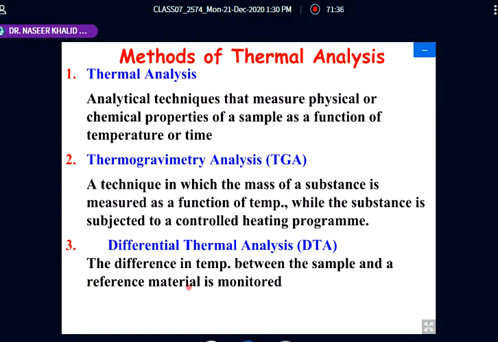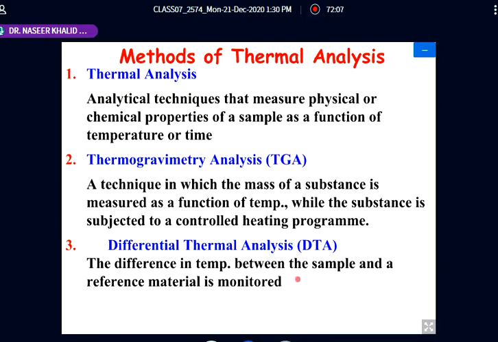The reference is known to us, its behavior is known, but the unknown sample's behavior is not. Due to the different nature of the substance, there will be a change in the temperature of the sample as compared to the reference material.